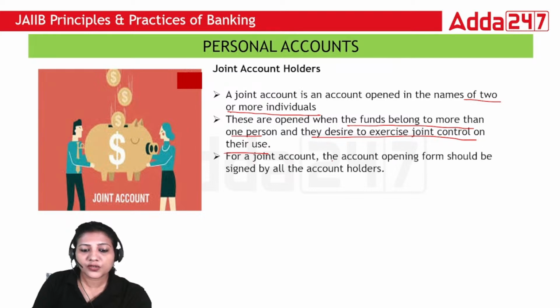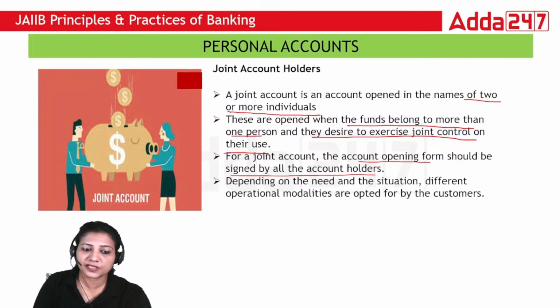For a joint account, the account opening form should be signed by all account holders. It cannot be done that only one account holder will sign and the other person doesn't know that he or she is having a joint account with another person. So in that case, all the holders will sign the account opening form.